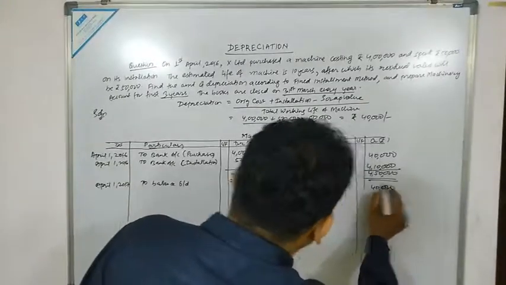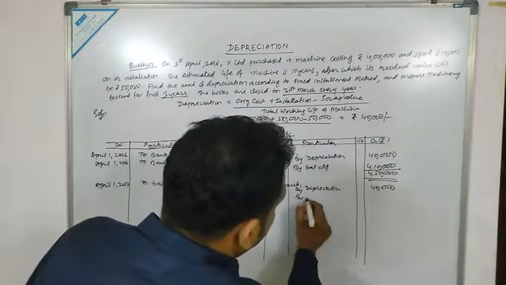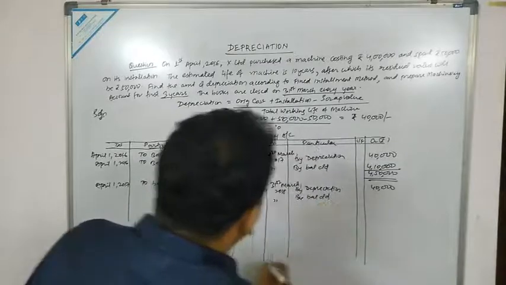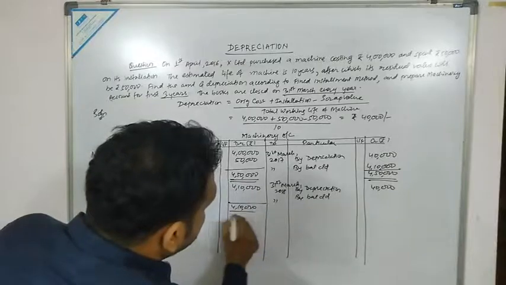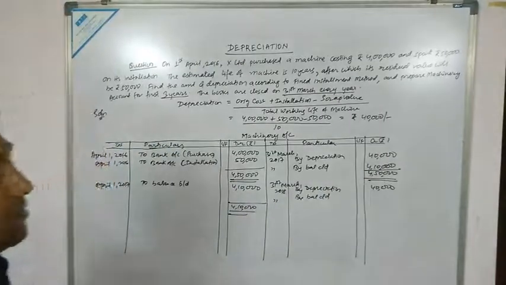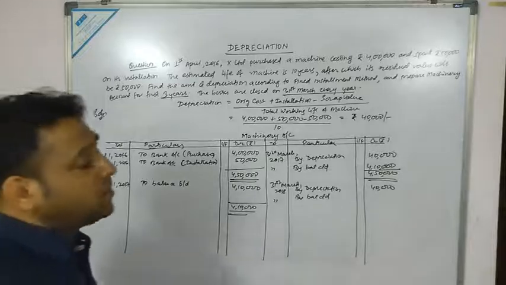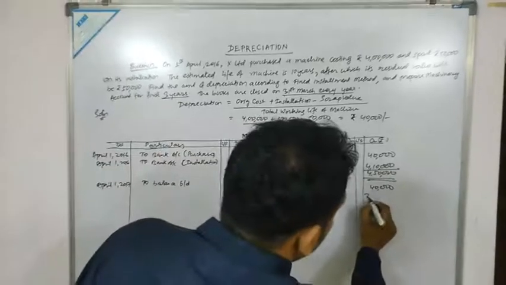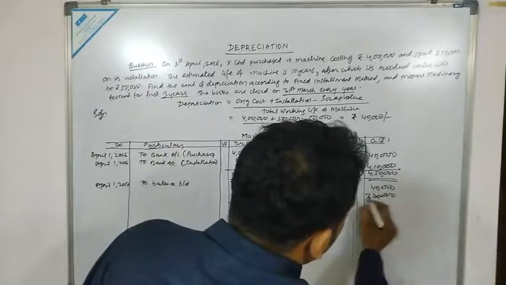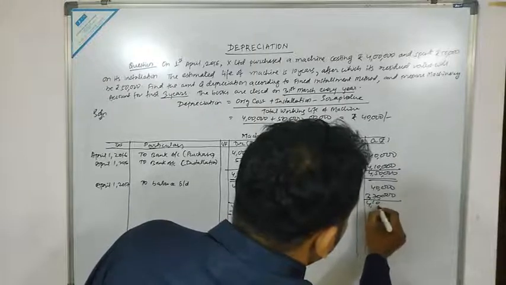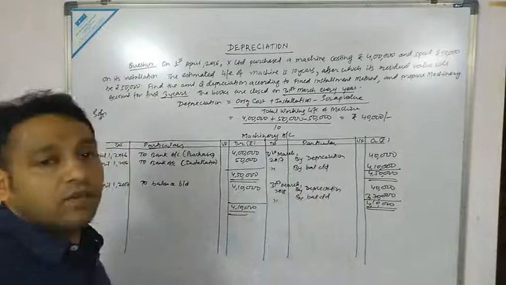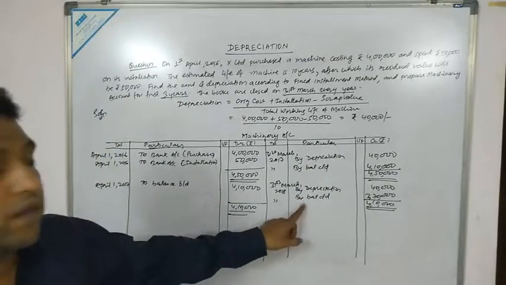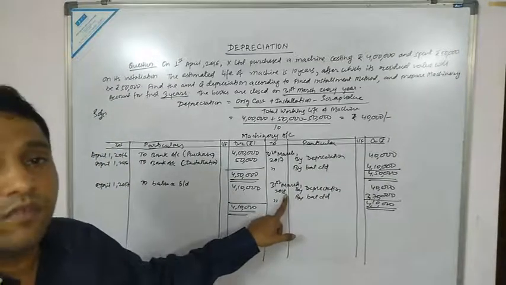Now on the same date, we have to calculate the balancing figure, by balance carried down. What is the value of the machine here? 4 lakh 10,000 minus 40,000. How much will this be? 3 lakh 70,000. And the total will be 4 lakh 10,000. First year over, second year over. Now one more year. So the closing date is 31st March 2018.